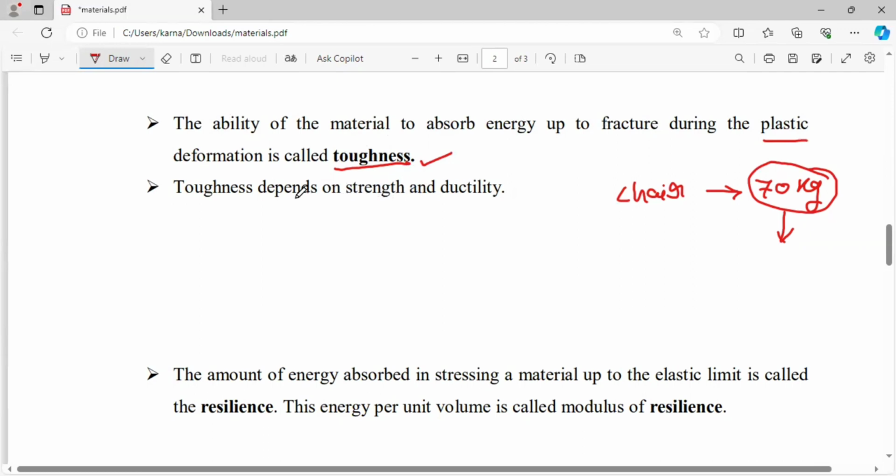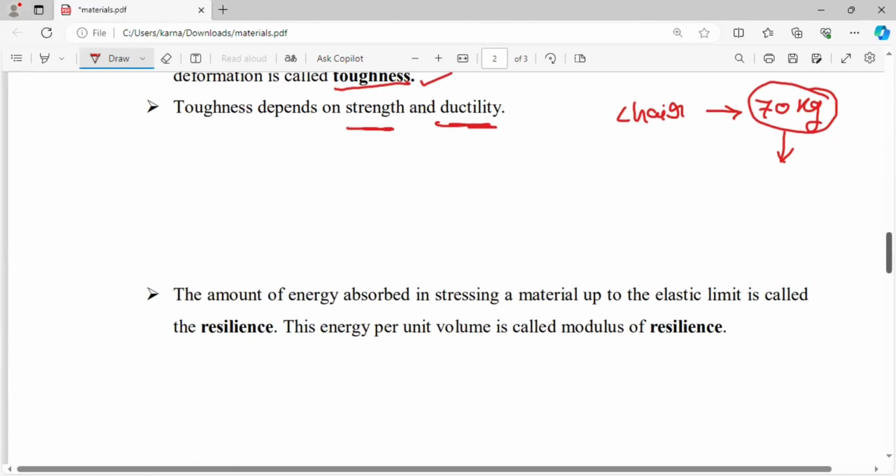An important concept: toughness depends upon the strength and ductility of the material.